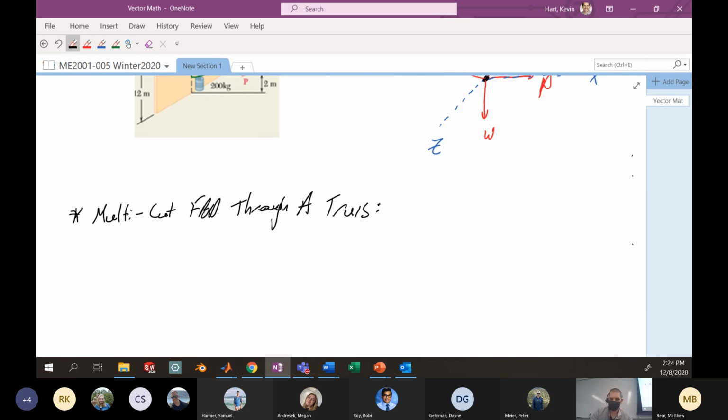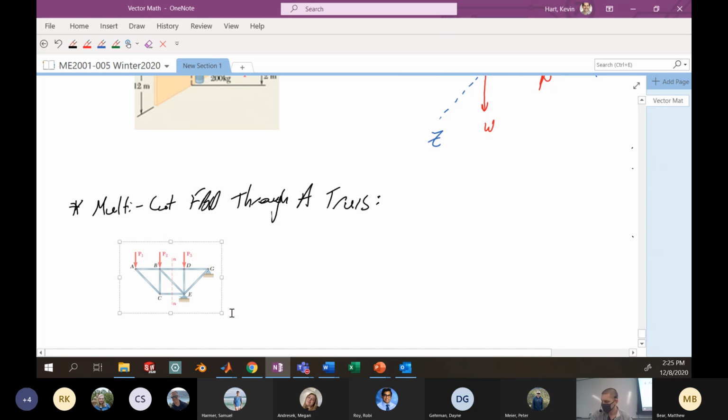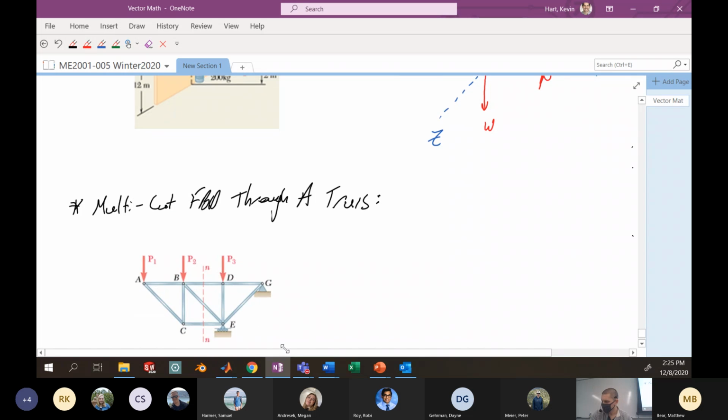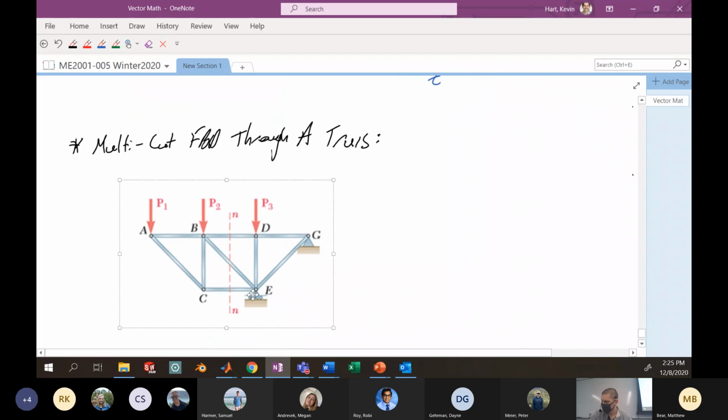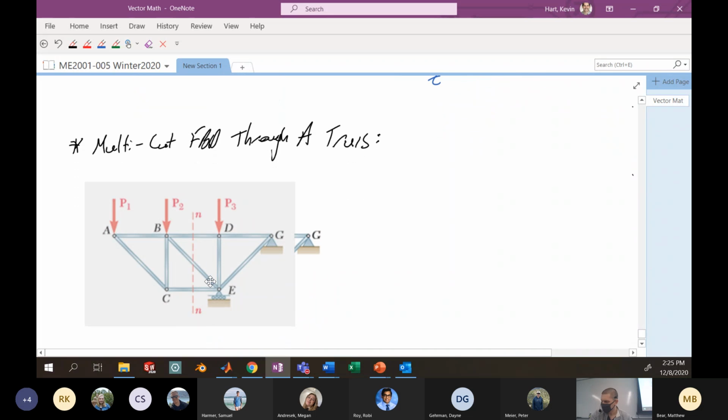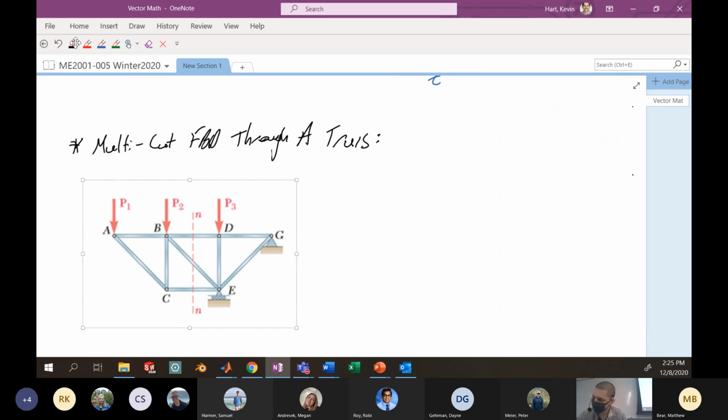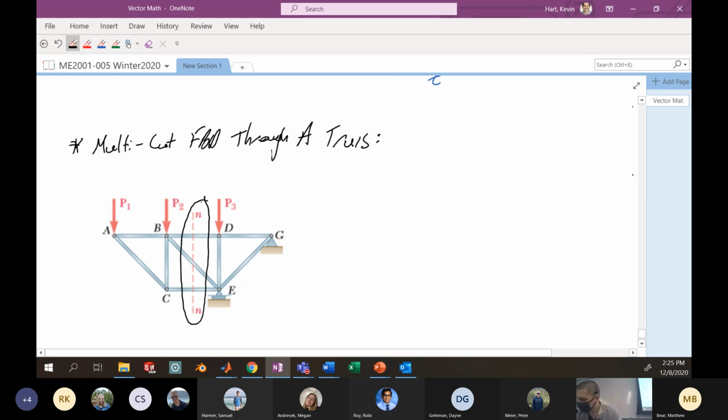One last example for us to look at. So here's our space diagram. I've already indicated where I'm going to be cutting through my piece. So here I'm cutting through N-N.